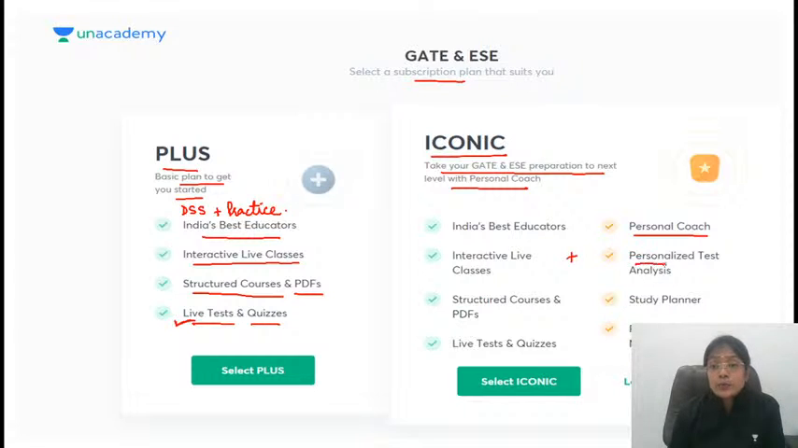And second one is personalized test analysis will be done. Study planner will be provided to you. And the most important one is preparatory study material will also be provided to you. This means that you just need to solve the questions and give the test, participate in the mock tests, quizzes, live tests, and so on. Okay, so this is about Plus subscription and the Iconic.